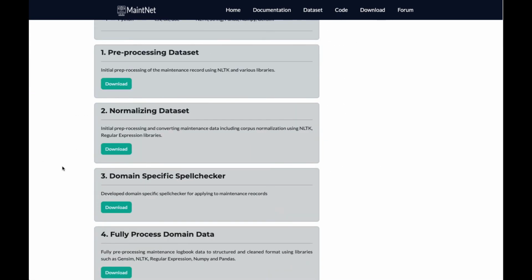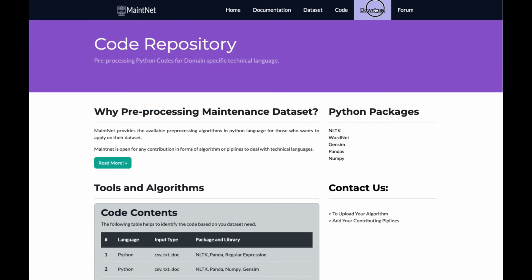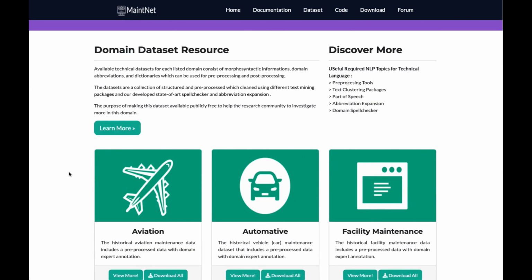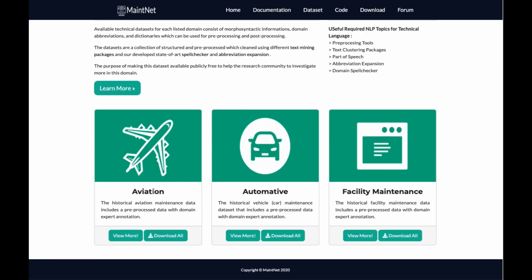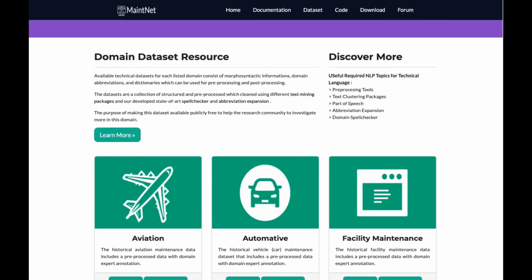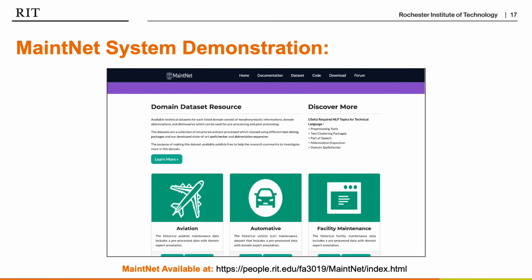We also made our code and algorithms free in MaintNet, and the user can download them for free and apply them on their own dataset. And if the user decides to also download the entire package of code and algorithms for each individual domain, they can download or view it through this download section.